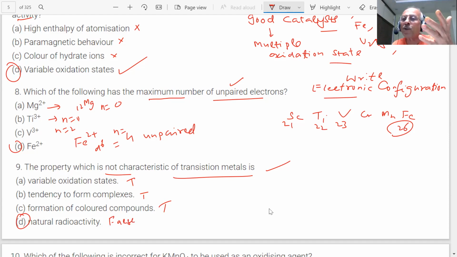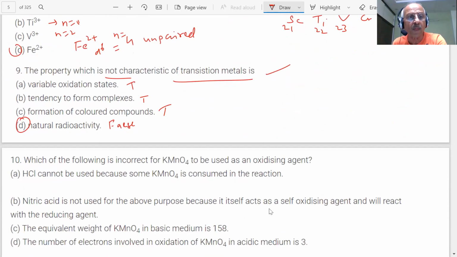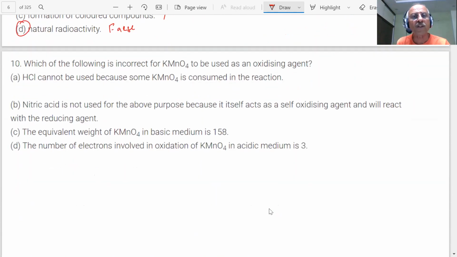If a question is given in true, false form, that also we can answer. That is my point. Try to understand each and every word. It's a revision of the full course, students. Where are the radioactive elements? Actinides, f block elements, we told you. That question will come there again. See how we answer the question. Next question is coming, students.